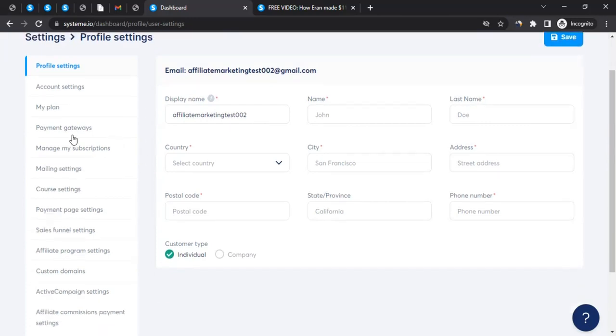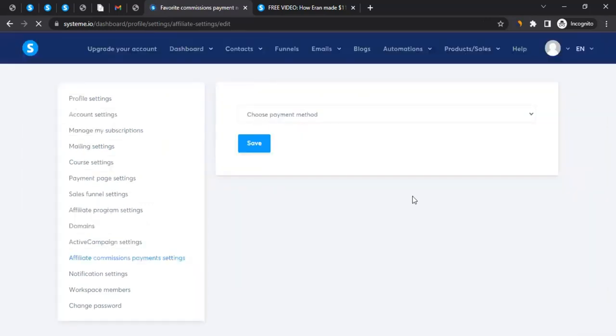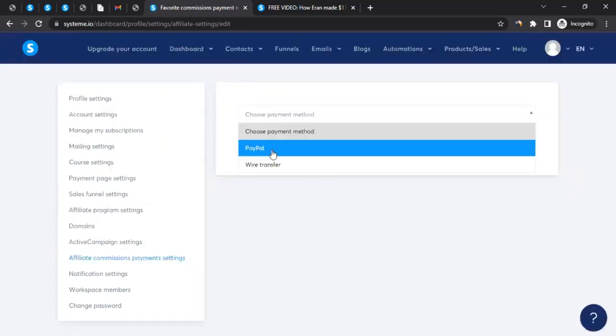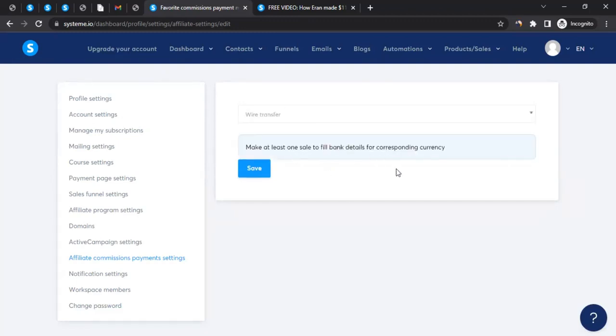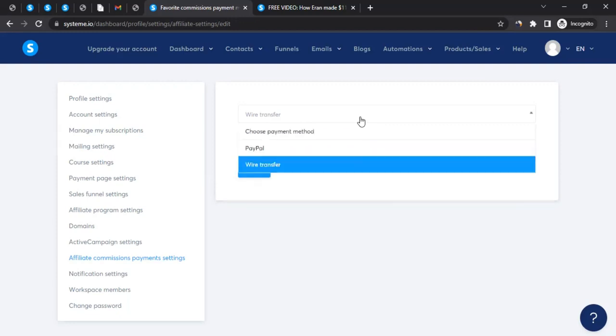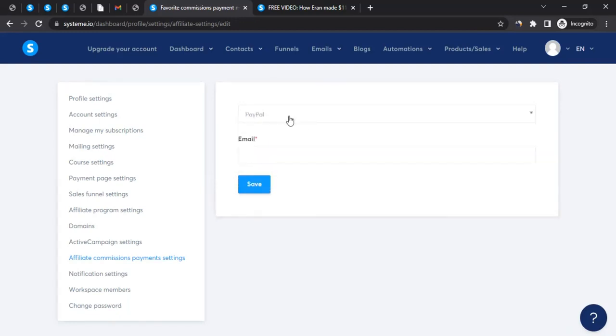Second part, on the left hand side, scroll down till you see affiliate commission payment settings. Click on it, and then it will allow you to set your payment method. Over here, you can either decide to choose PayPal. If you click PayPal, it will ask you for the email address. If you choose wire transfer, then it will ask you for the banking details. But there is a condition: make at least one sale to fill bank details for corresponding currency. So depending on your preference, you can select the payment method in here.